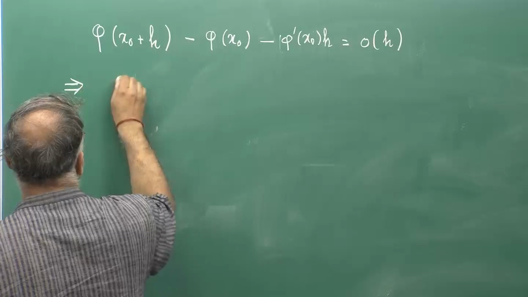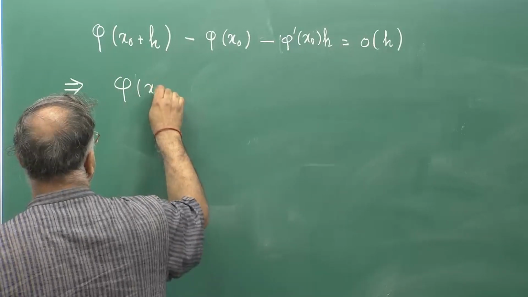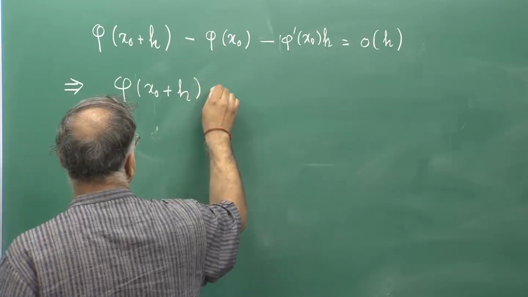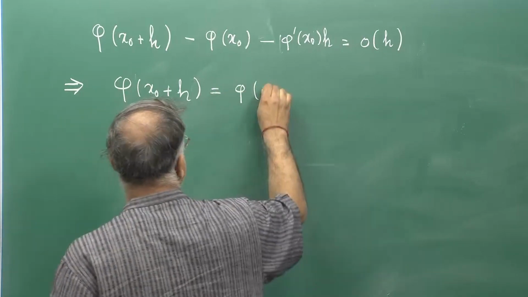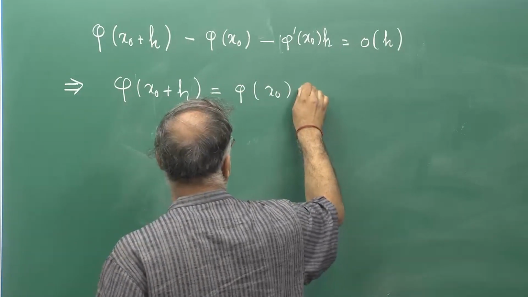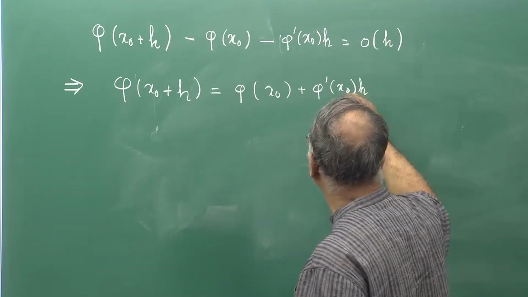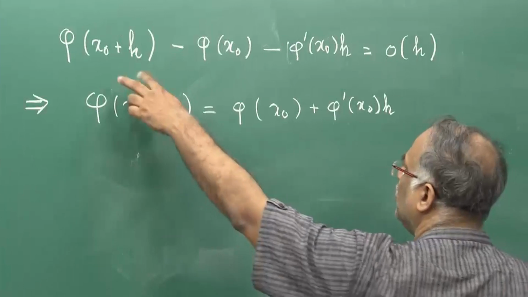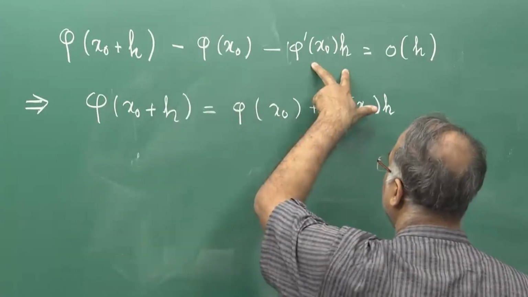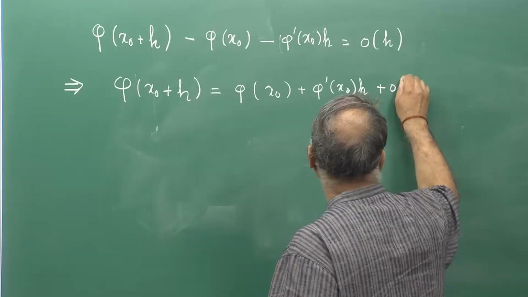So, this implies I can write the derivative can be now defined as a number which satisfies this condition. What does it say? That as h goes to 0, the error that you have between this and this is the kind of error.